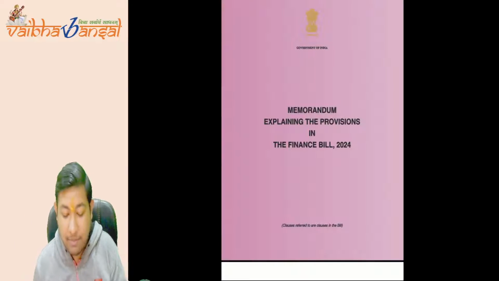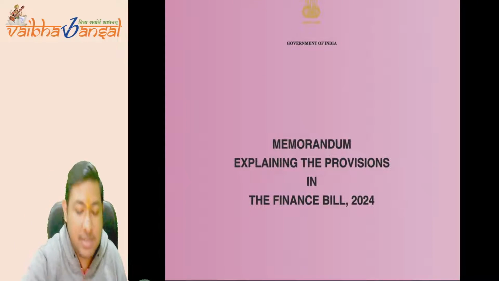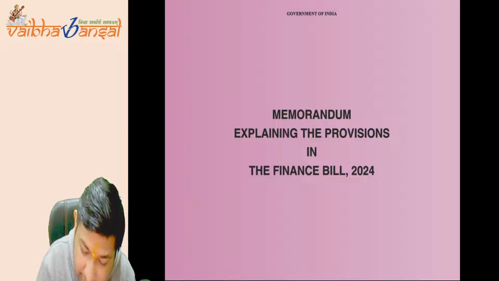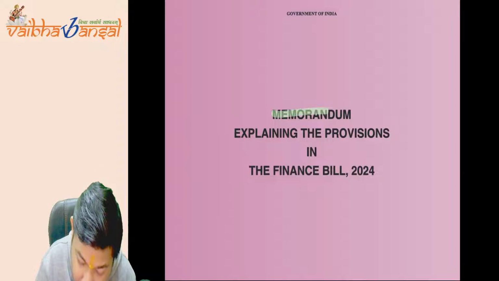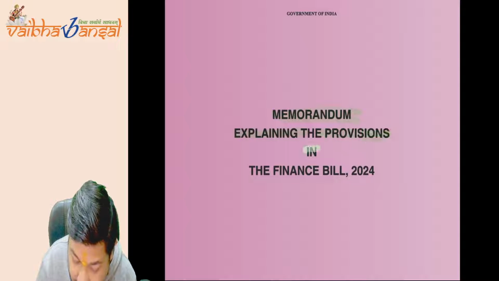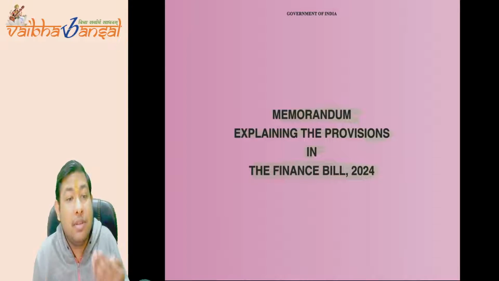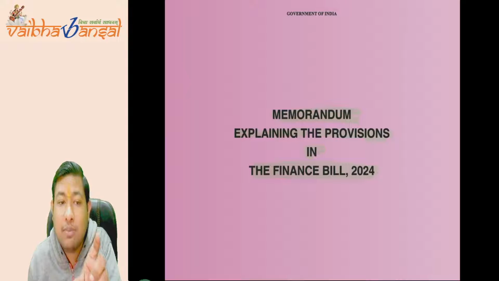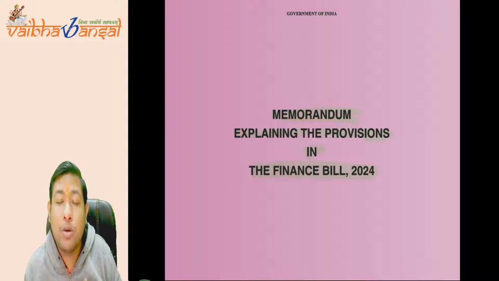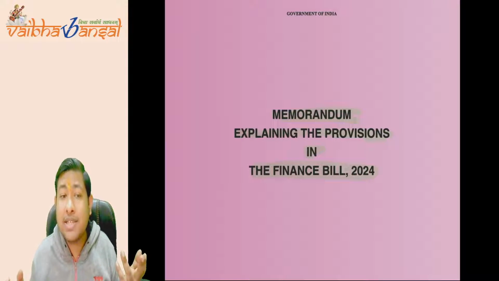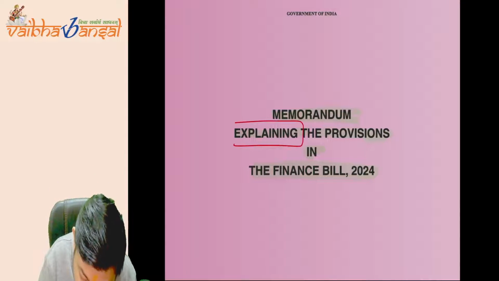This is the memorandum to the finance bill. See, it is also here: memorandum explaining the provisions in the finance bill 2024. It explains the provisions given in the finance bill, that the government wants to make such changes. Why we want to make some changes, that is what we are explaining here.